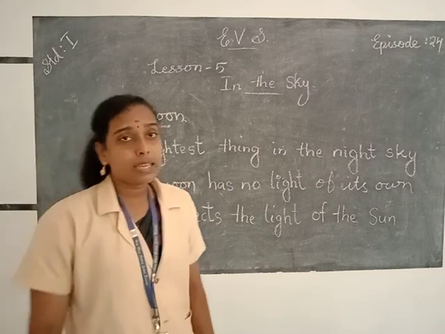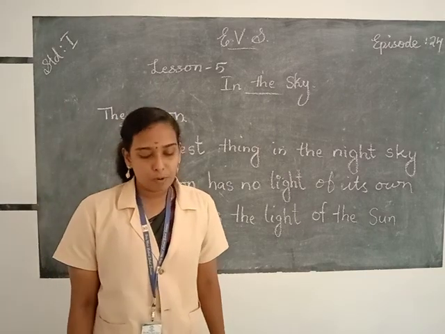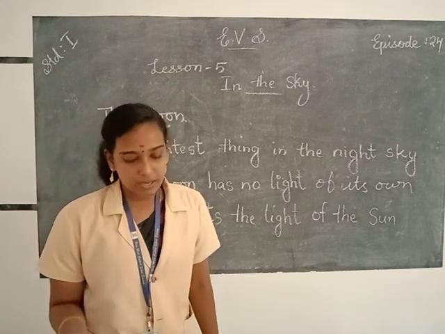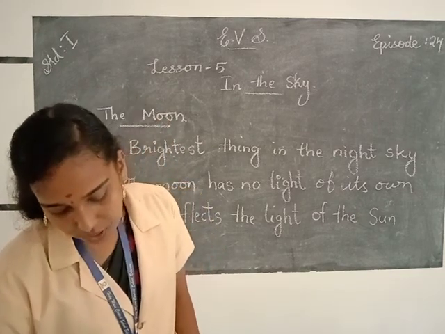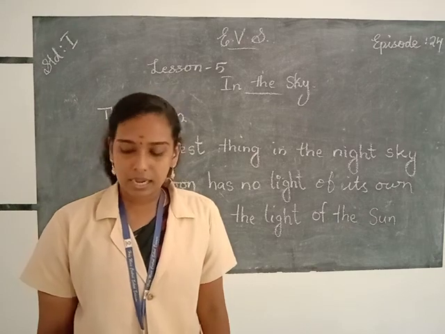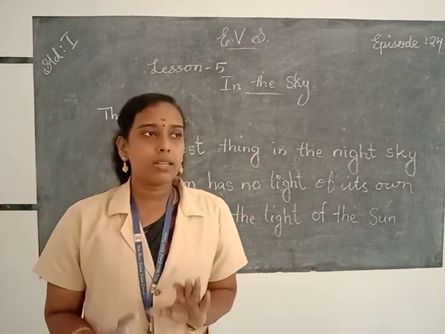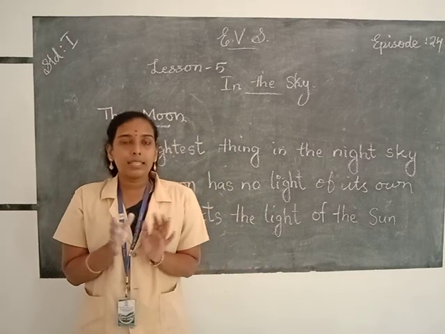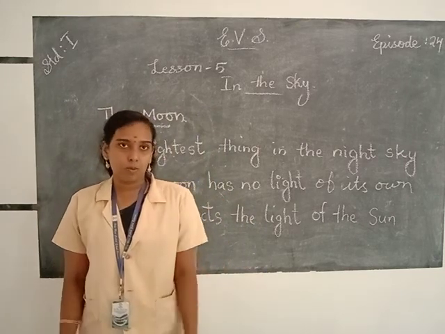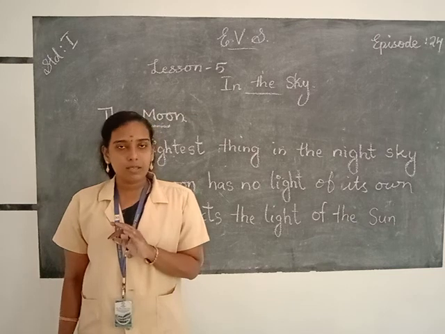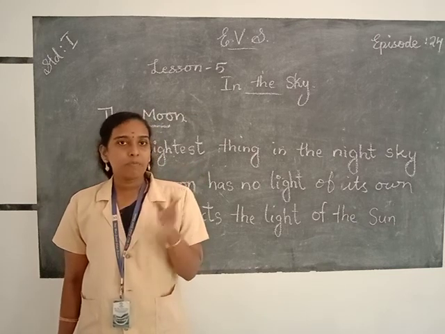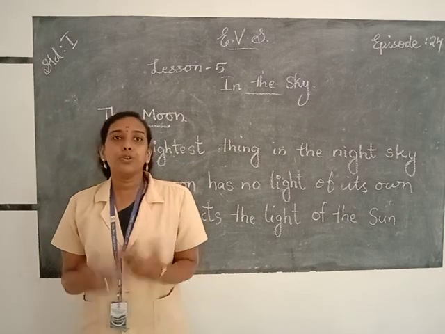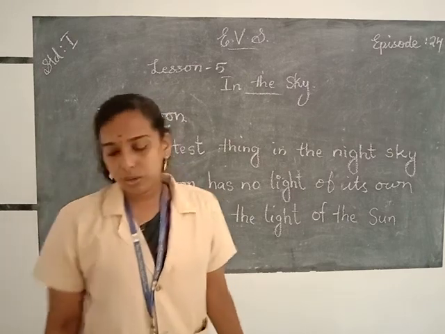If you notice, the shape of the moon changes on different days. Every night you will notice that the shape of the moon changes. Sometimes we can see the full moon, sometimes it's half, like that. So this is called phases of the moon. The different phases of the moon are full moon, crescent moon, half moon, and new moon or no moon.